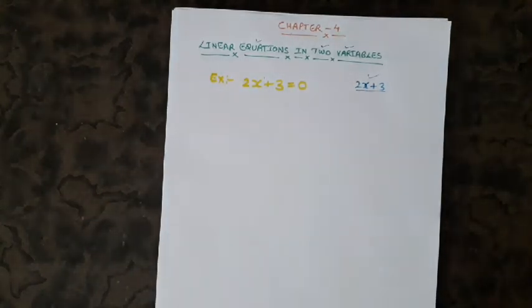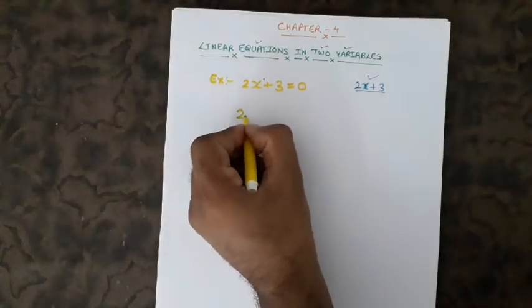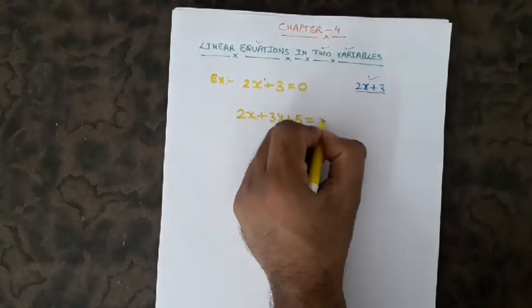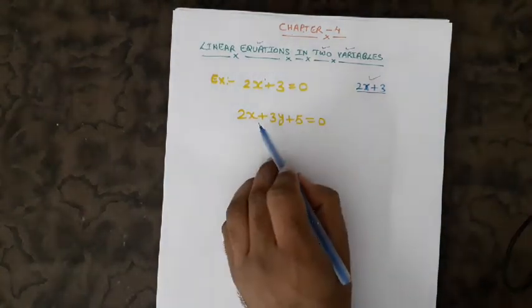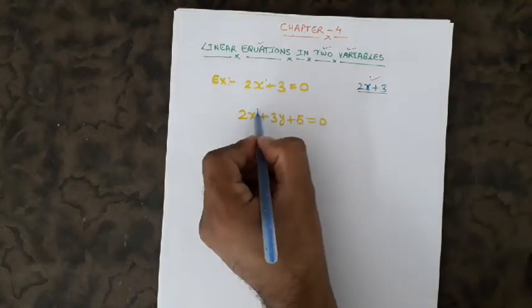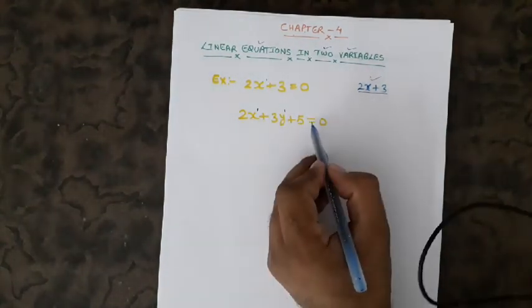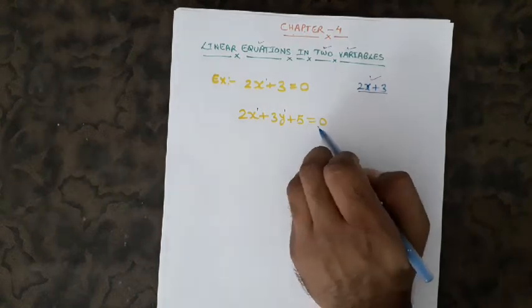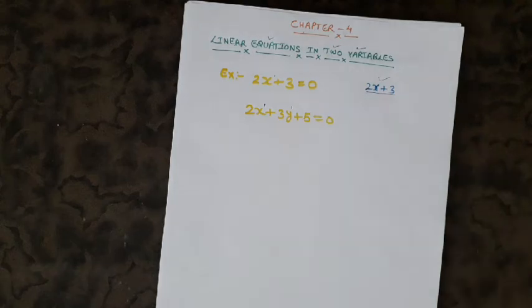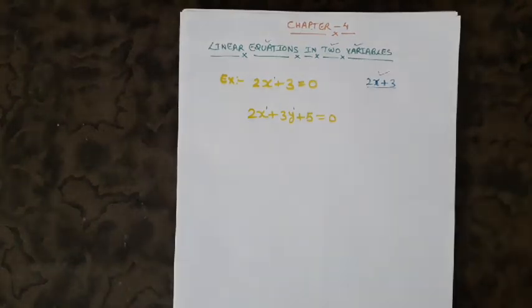Now if I take another example, suppose I write 2x plus 3y plus 5 equals to 0. This would be a linear equation in two variable, because the maximum power of the variable is 1, so it is linear. The sign of equality is present here, so it is an equation, and I have taken two variables. So I think you understand the meaning of the name of this chapter, linear equation in two variable.